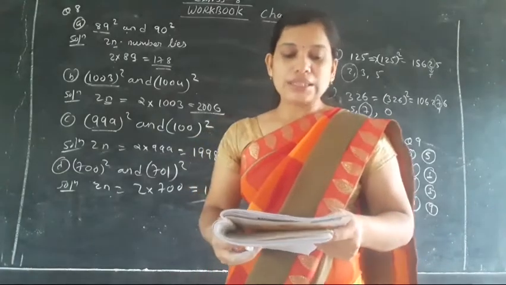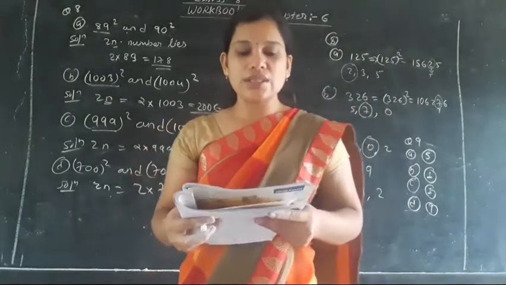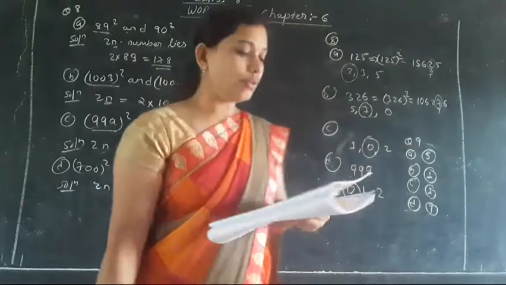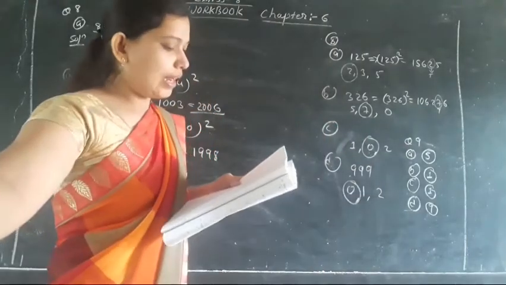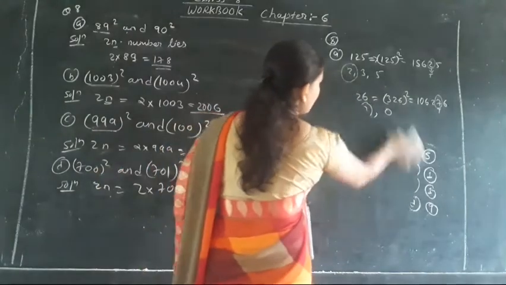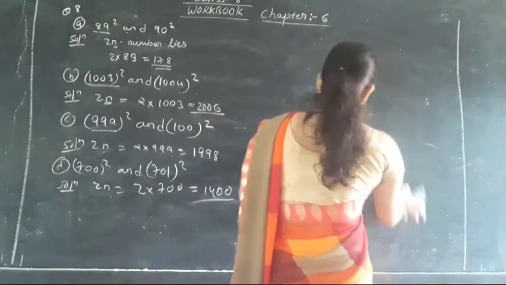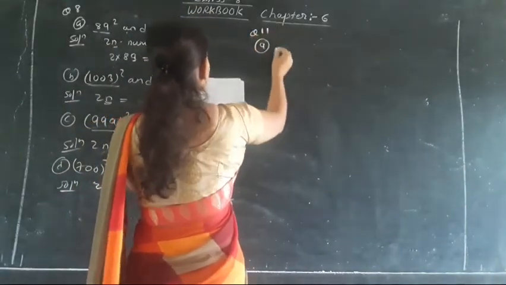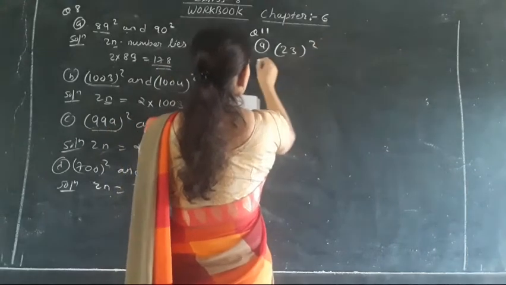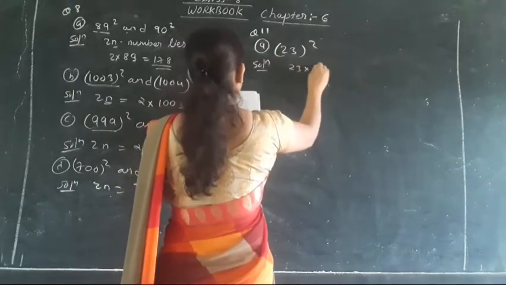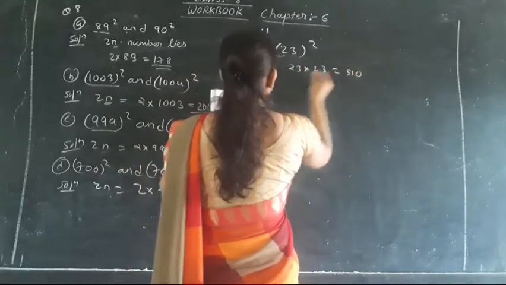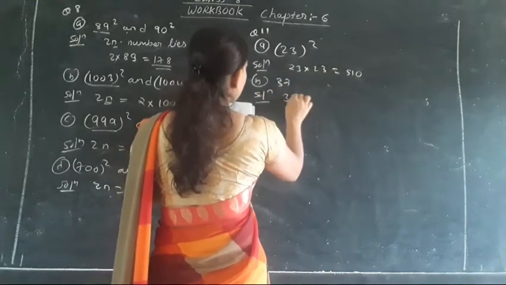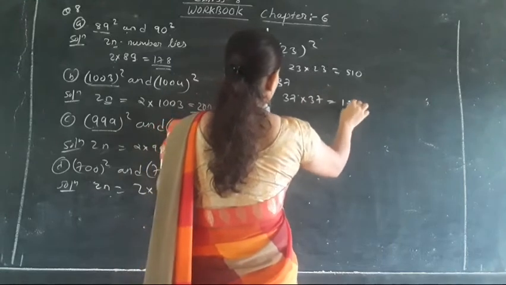Moving toward the next question, the 11th question. Here it is said to write the following as the sum of consecutive numbers. Sum of the consecutive numbers you have to write. So dear students, for that we are just going to take out the square of the numbers. In the 11th question, it is given 23 the whole square. So we do 23 into 23, and the answer will be 529. Then B part, 37: 37 into 37, the answer will be 1369.